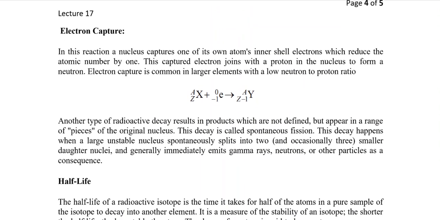Electron capture, we have already said a little bit about it. When a nucleus captures an orbiting electron from outside, a proton is converted to a neutron. That means the atomic mass stays the same, while the atomic number decreases by one. This is called electron capture.